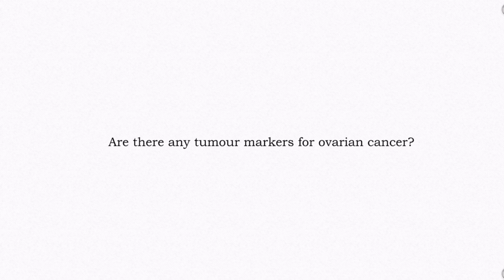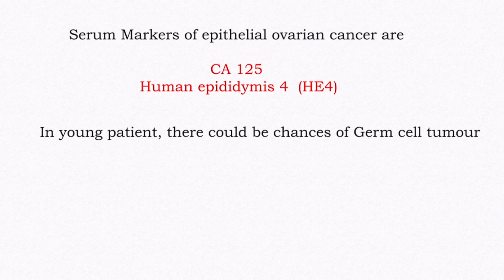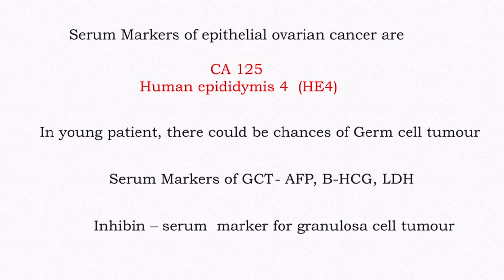Are there any tumor markers for ovarian cancer? Markers of epithelial ovarian cancer are CA-125 and human epididymis protein 4, HE4. However, CA-125 is a non-specific marker, with raised levels even in benign diseases like endometriosis, PID, tuberculosis, etc. If the patient is young, then there is a chance of germ cell tumor. Human chorionic gonadotrophin, lactate dehydrogenase and alpha-fetoprotein are done to diagnose germ cell tumor. Serum inhibin is a specific tumor marker for granulosa cell tumor.